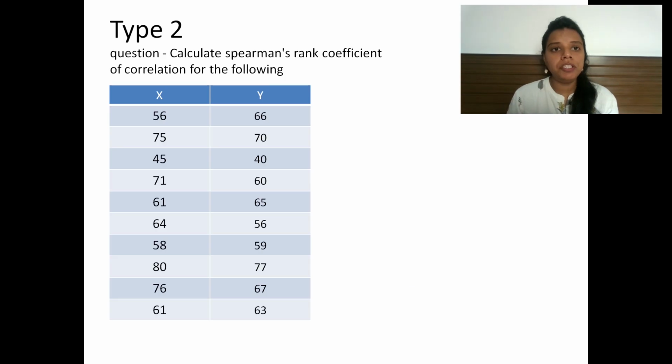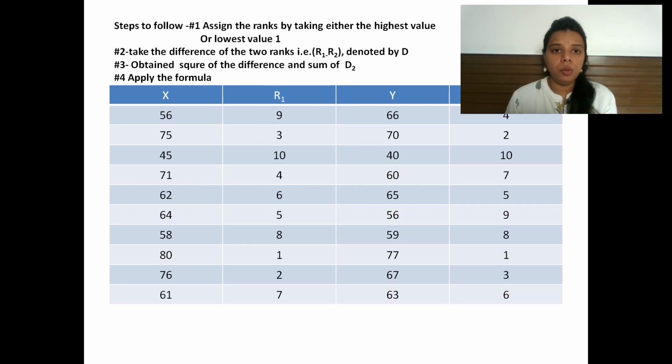So we have type 2, where no ranks are given, right? There are variable x and variable y, and we have to rank them. So before following the steps, we have to rank them.